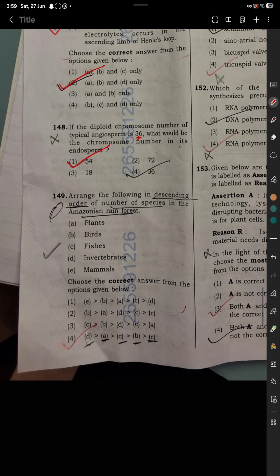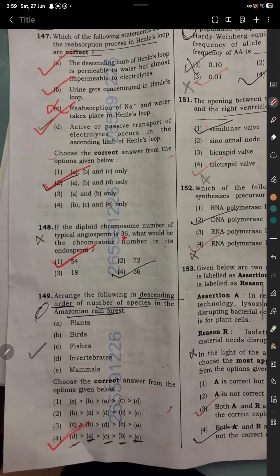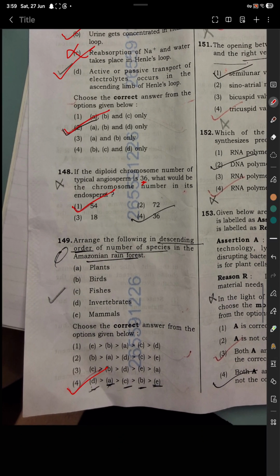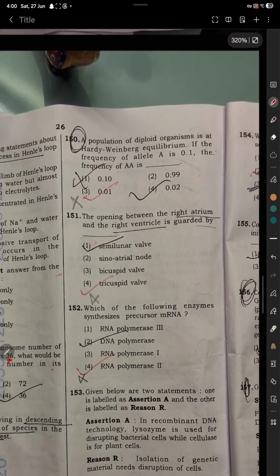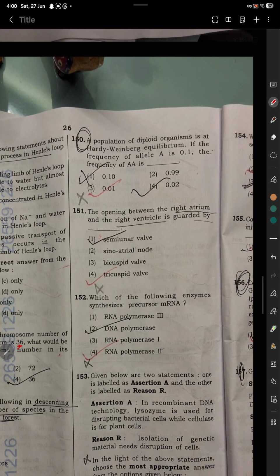Question 149. Arrange the following in descending order. The number of species in the Amazonian rainforest. Option 4 is correct. Question number 150. A population of diploid organism is at Hardy-Weinberg equilibrium if the frequency of the allele A is 0.1. The frequency of AA is option number 3, 0.01.